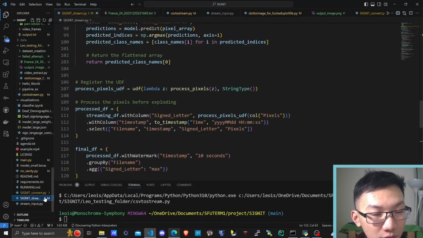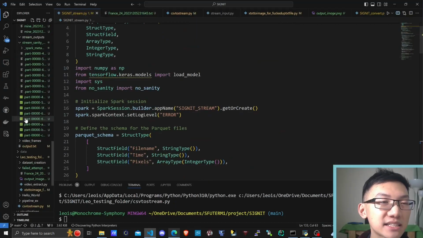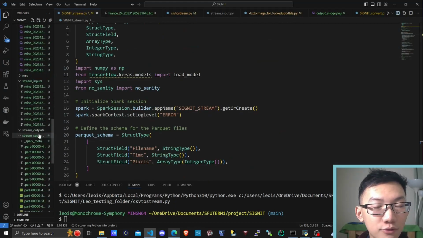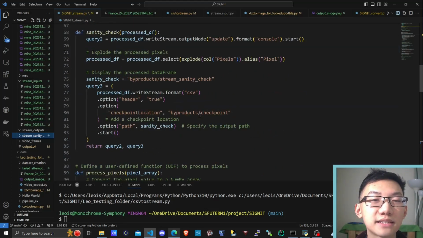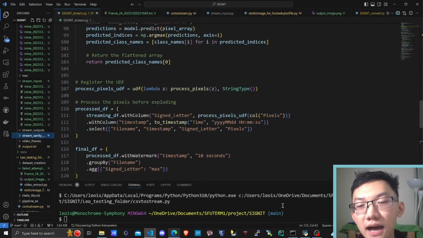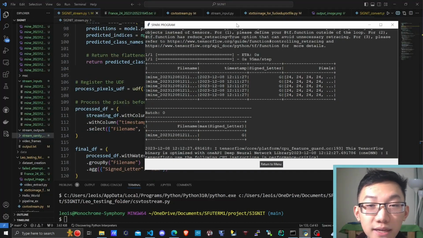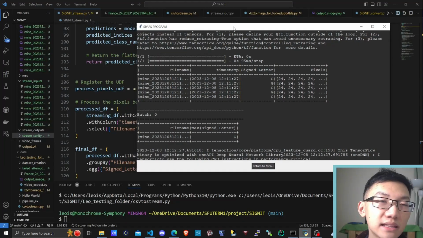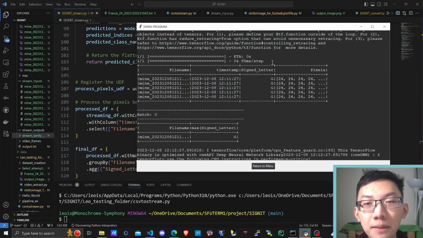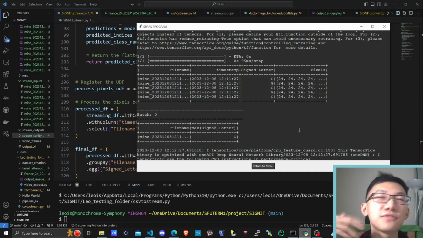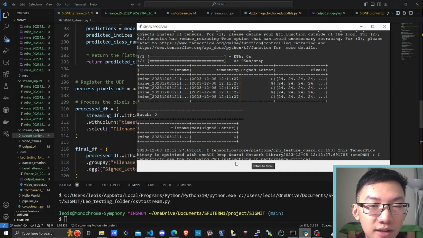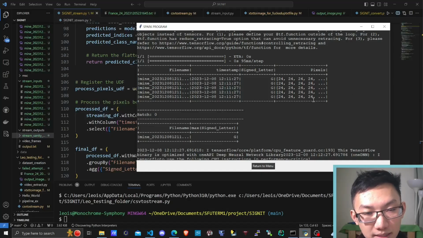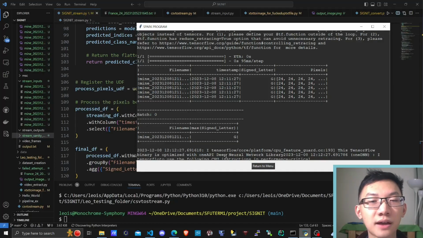No complaints. Now, SIGNIT Stream has the easy task of monitoring this folder for parquet files, and afterwards it just loads those parquet files in as a data frame over here, and then just applies the model on the parquet files. Now, because there are 5 files for every timestamp, to make our model slightly better we can aggregate on the timestamp and get the most common letter. That way it has 5 chances of getting it right, or at least we hope. This is what we finally output. You will not see this, this is just an intermediary, and you will just see these final signed letters for every single second.